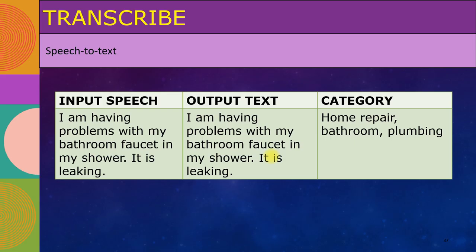It'd be nice if I could say this customer has some home repair, or home tasks, to do, and now I want to categorize it. Well, it's a bathroom. They've mentioned that it's a bathroom.